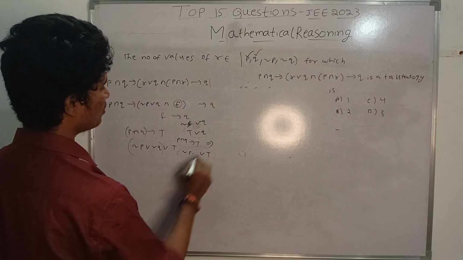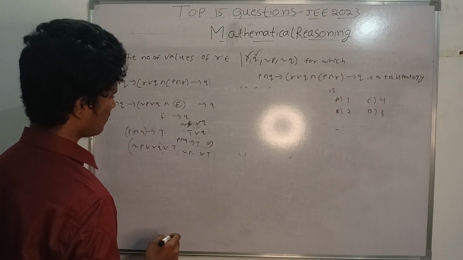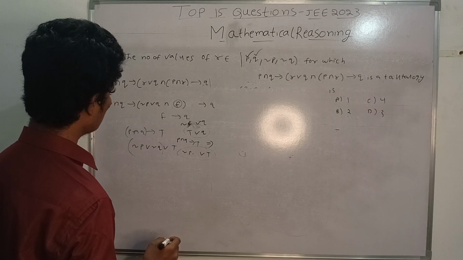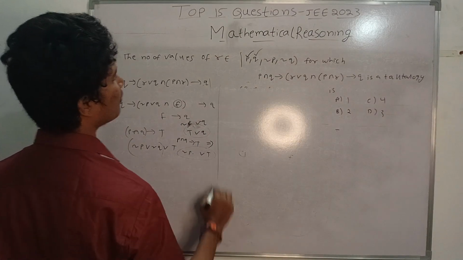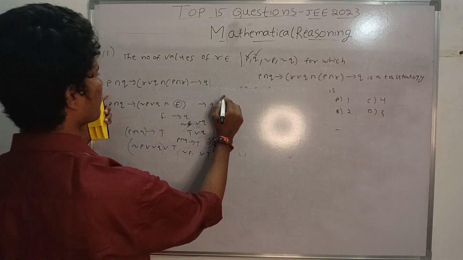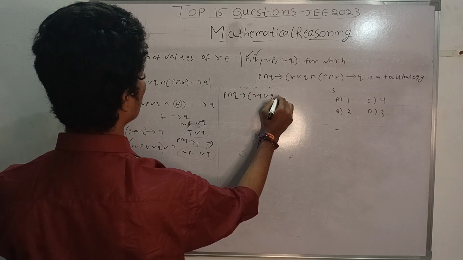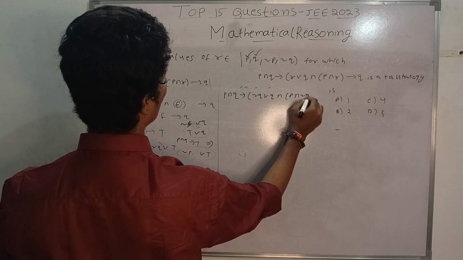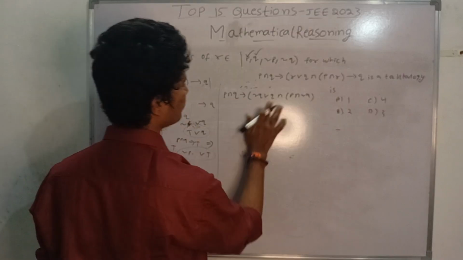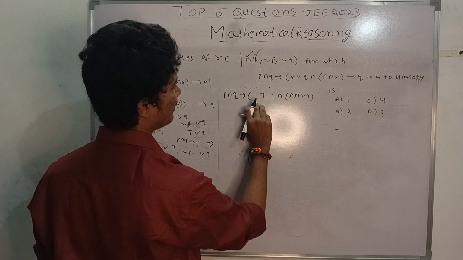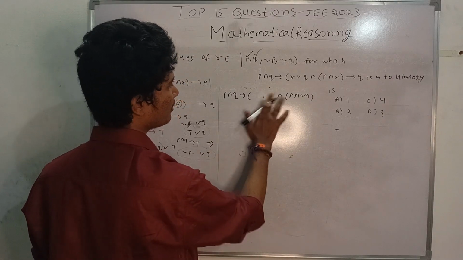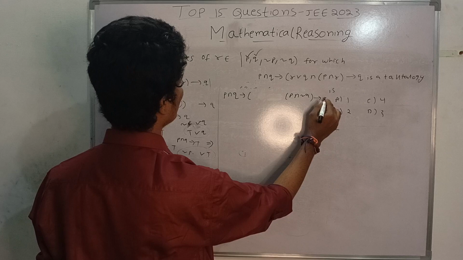So here it is getting wrong. Let's check negation Q here. What will you get when we apply negation Q? This is true here. And when we do true intersection this thing, the complete statement is this only. This is negation Q here.